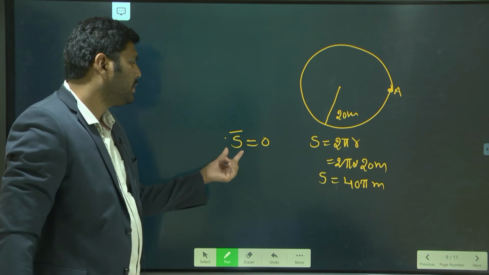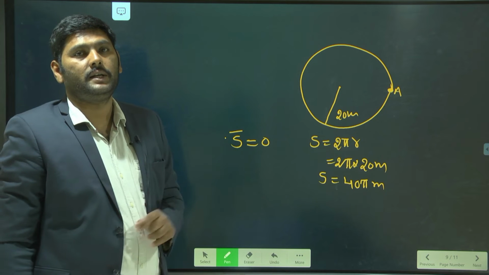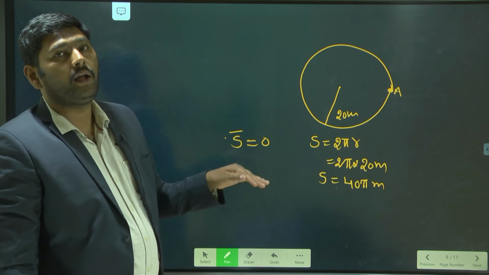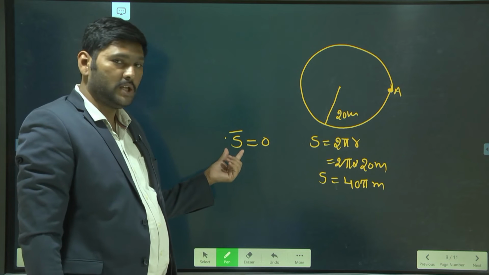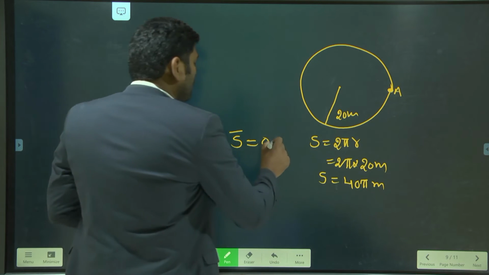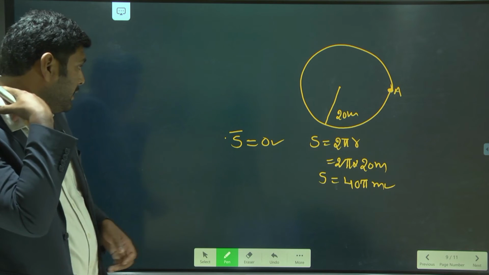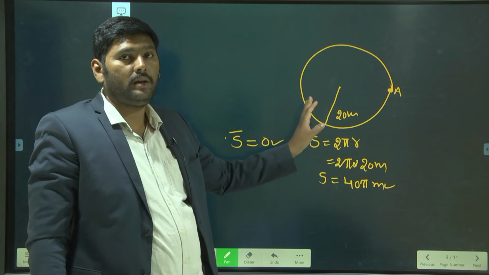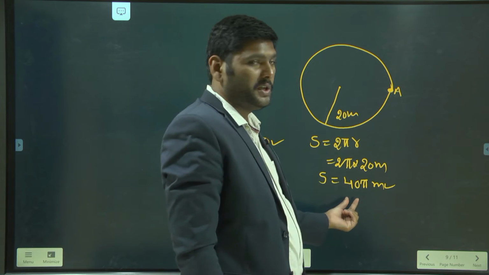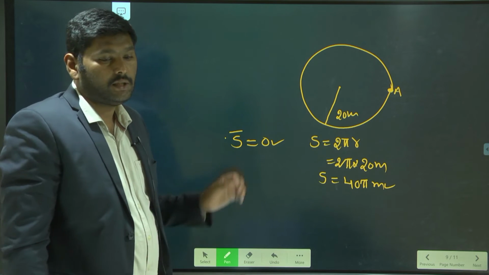Why am I showing S bar? Because displacement is a vector quantity. Generally, vector quantities are represented with a bar. So I am representing displacement as S bar, which is equal to 0. These are the two answers for this situation. When the athlete completes one cycle, the distance is going to be 45 meters and the displacement is going to be 0 meters.